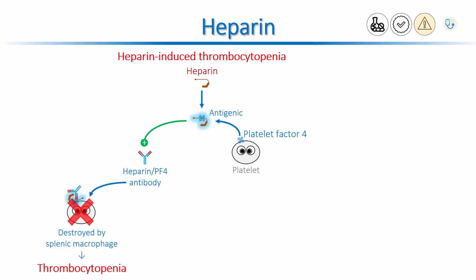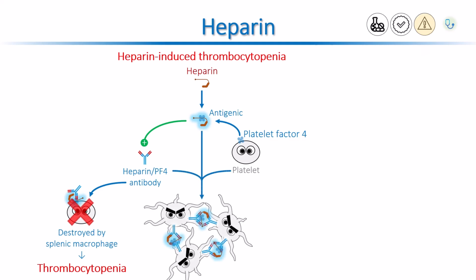A serious complication of heparin-induced thrombocytopenia is called heparin-induced thrombocytopenia with thrombosis. In this scenario, the antibodies bind the heparin platelet factor IV complex, causing platelet activation and platelet aggregation, paradoxical thrombosis, which may present with serious thromboembolic complications.